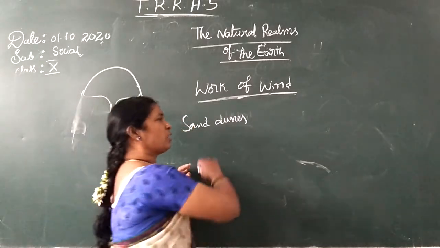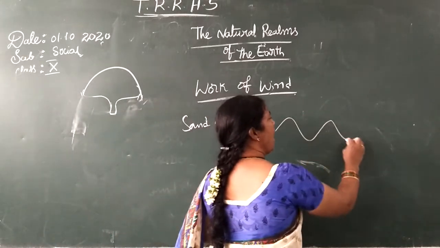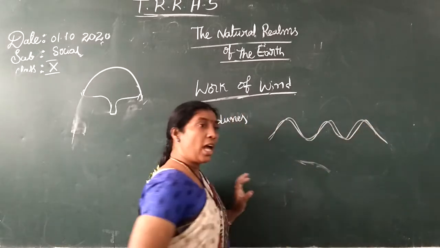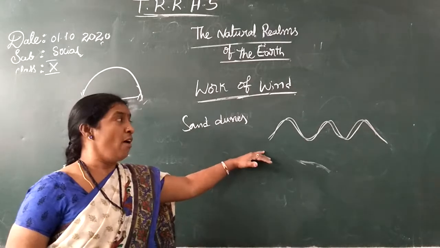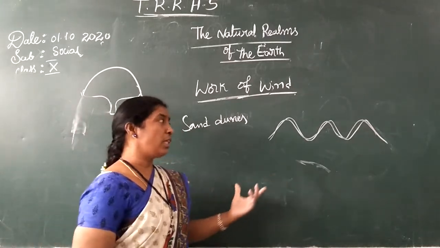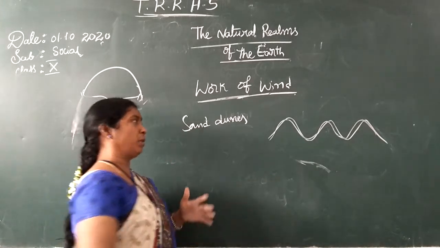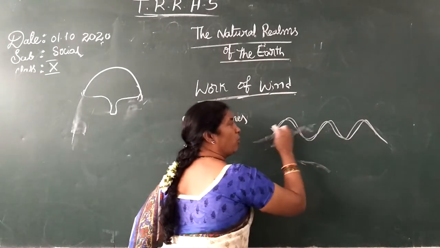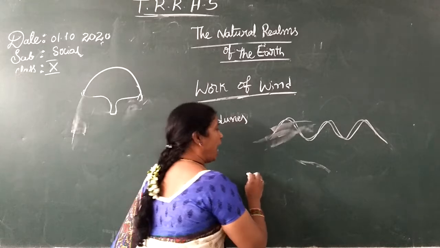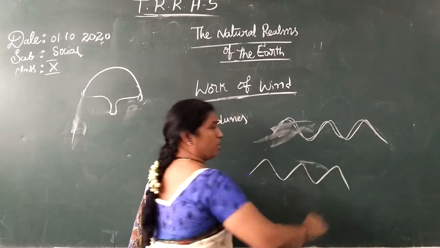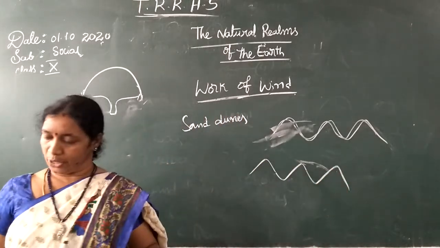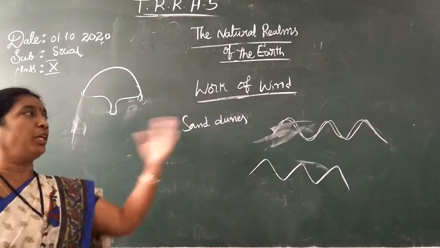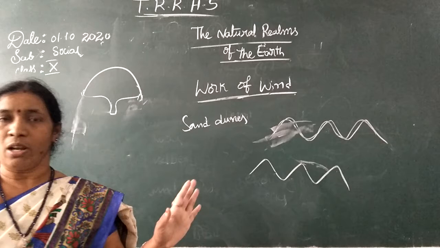The sand particles are transported somewhere, and they become small mountains. But they are short-lived. Why? Because with a big action of the wind, they slowly erode and are transported somewhere, and again new sand dunes form. So they are short-lived, and when the wind blows again, other sand dunes will form.